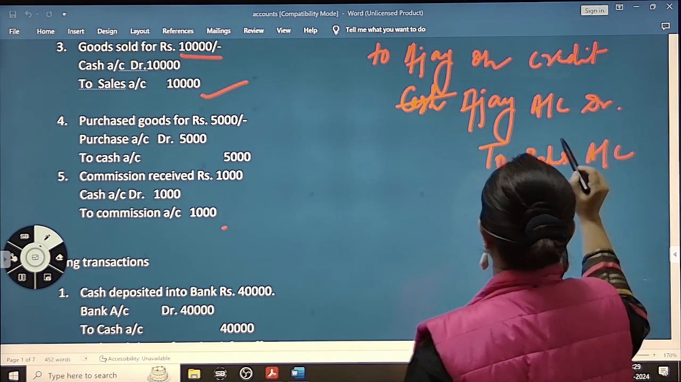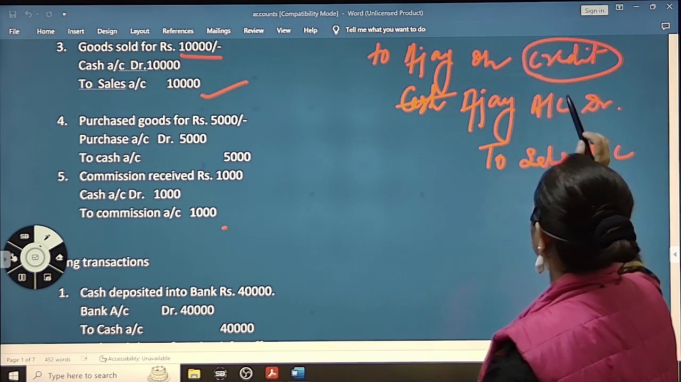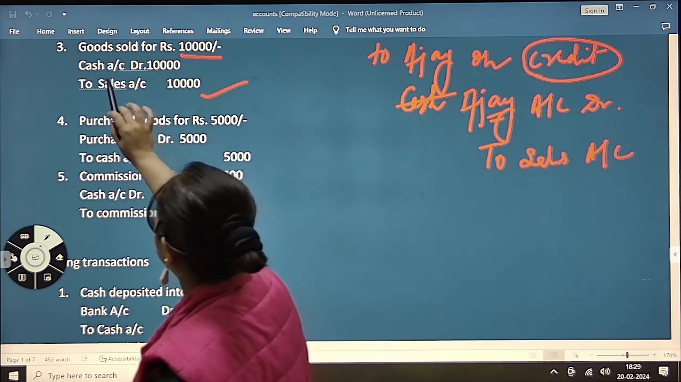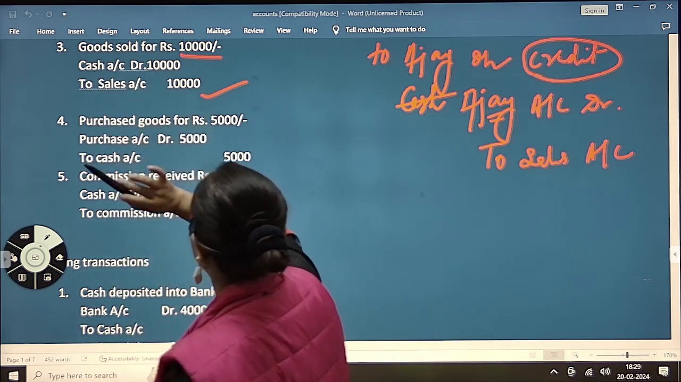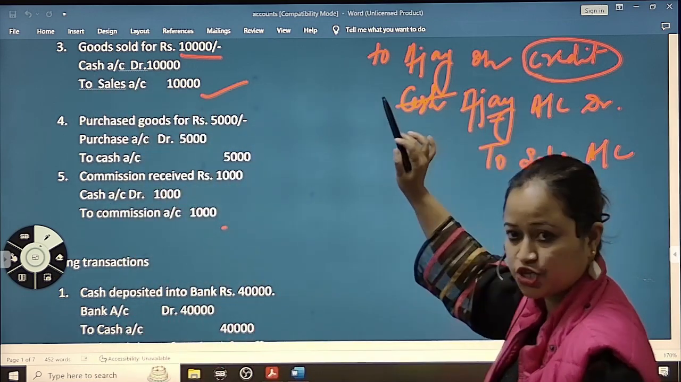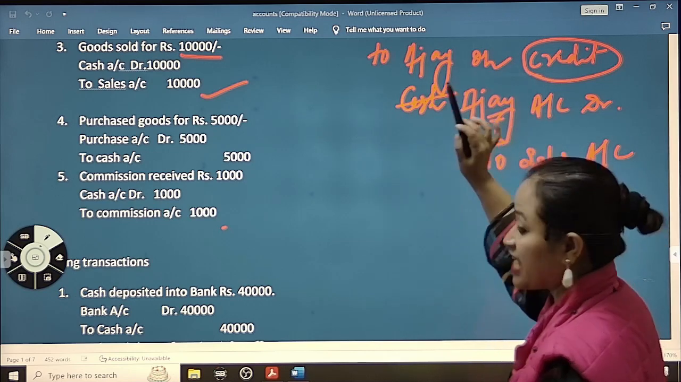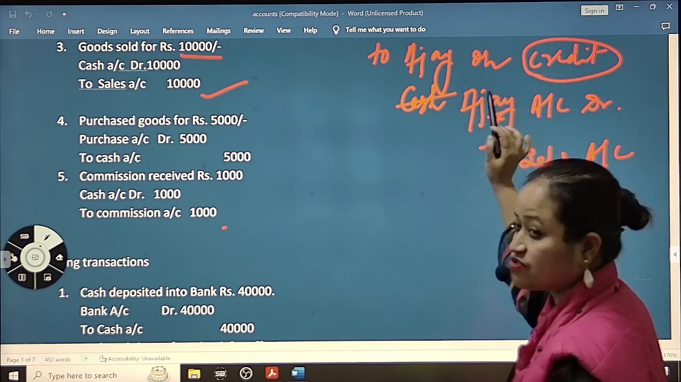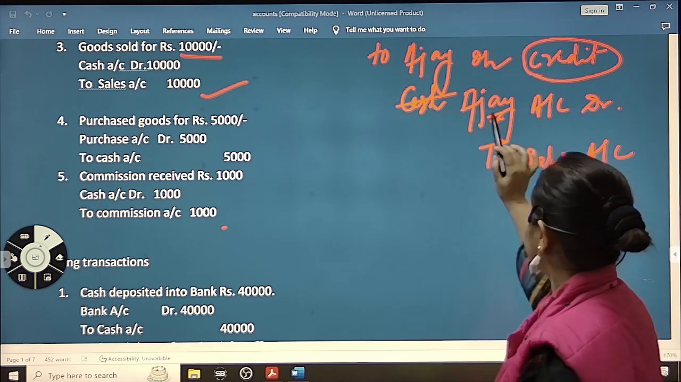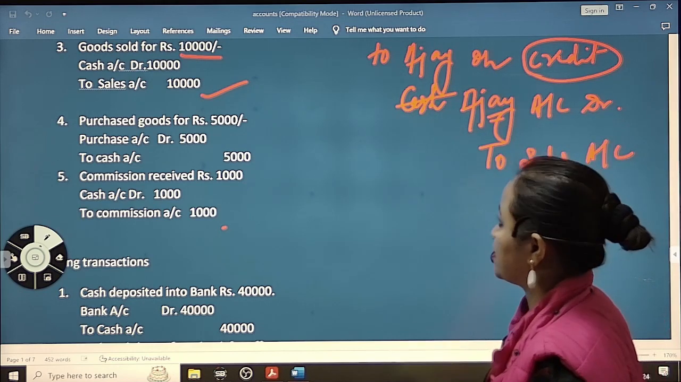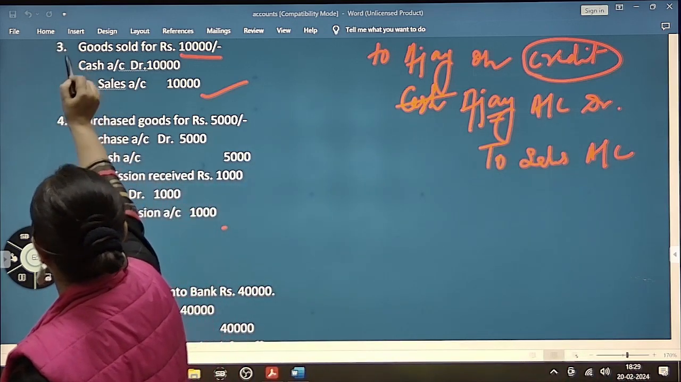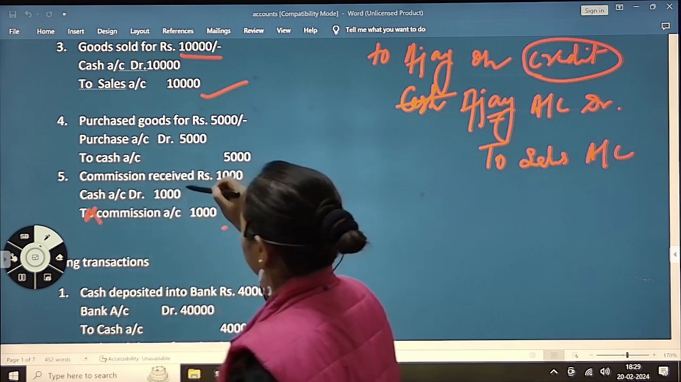Remember, instead of cash, when cash is not coming in, you have to write down the name of the person to whom we have sold. Here cash is coming in, that's why we are debiting cash. So Ajay account debit to sales account. This is the third journal entry. Now the next one.